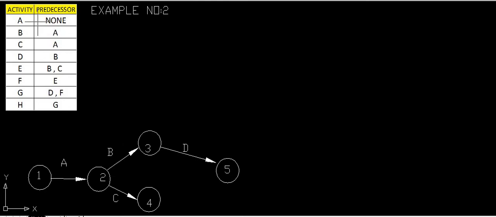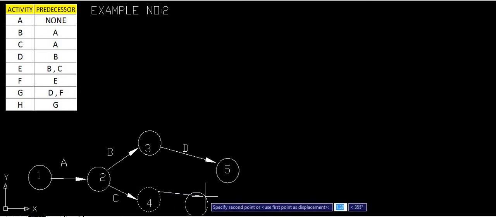Already we have drawn this for the previous activities. So B and C are not at the same point. So how to have this at the same point? We have to draw a dummy activity here. So this concept is again important. In order to draw this activity E, this concept is very, very important. This activity E will be started only after completion of this. So here we will draw the dummy activities.